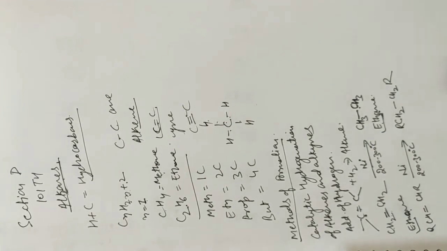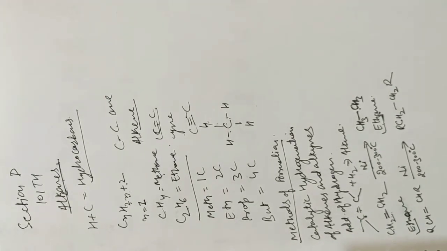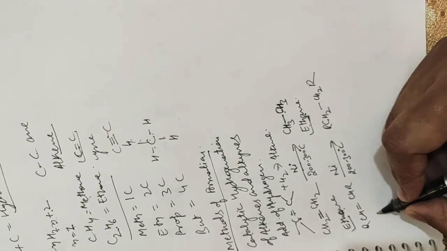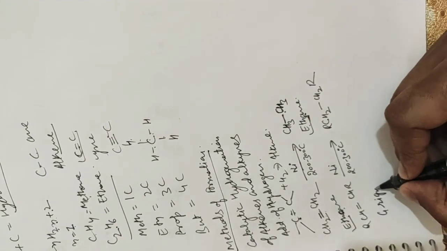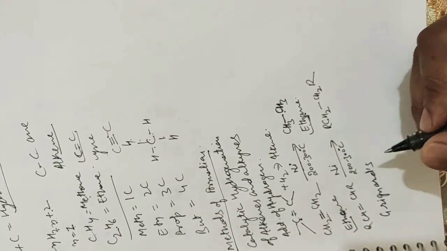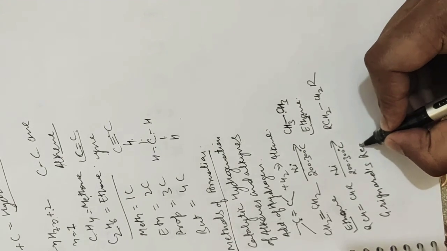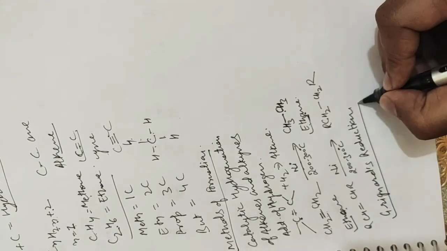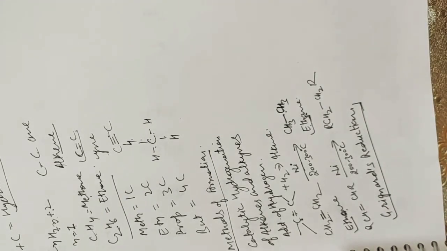And the next method of formation of alkanes is the Grignard reduction. It is a very famous reaction, that is Grignard reduction and Grignard reagent. You will hear this name, Grignard reagent, in every chapter, so always understand what a Grignard reagent is.